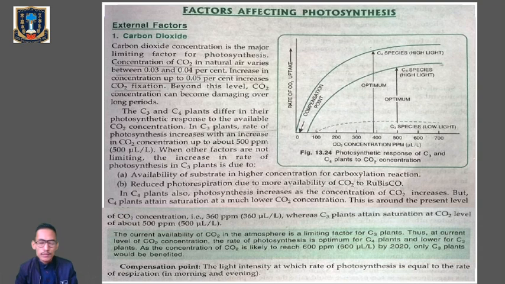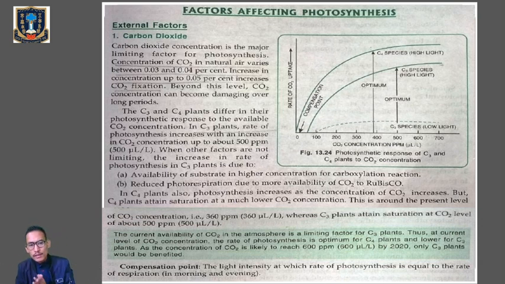Now next, we'll talk about the factors affecting photosynthesis. What are the different factors that will control the rate of photosynthesis? So we have the external factors and the internal factors. External factors means we have carbon dioxide, then we have light, and we have temperature. Okay, so let's talk about the external factors that will control the rate of photosynthesis. First one is carbon dioxide. Carbon dioxide is one of the most important raw materials for photosynthesis. Clear? And also the major limiting factor for photosynthesis.